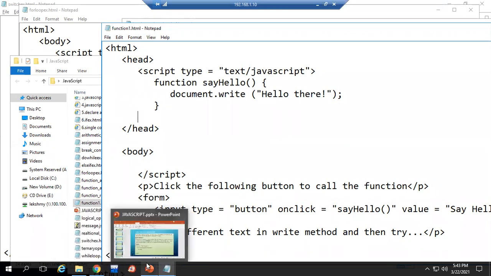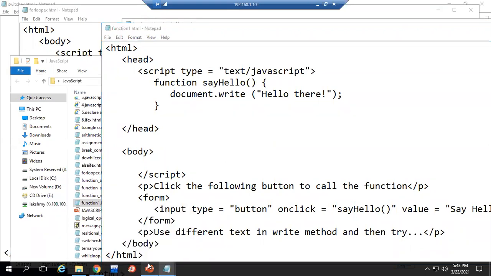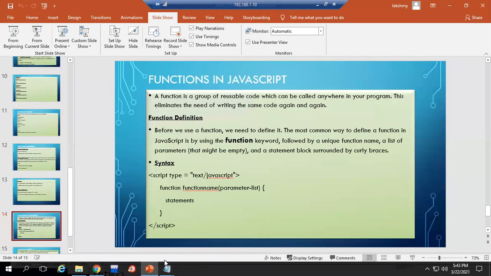Both are nice only actually. Can you please mute your voice?